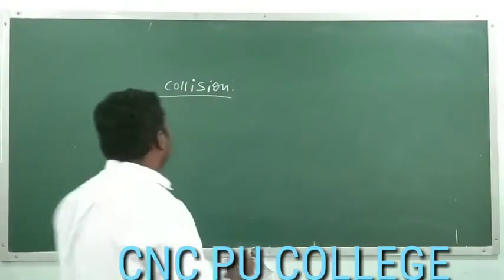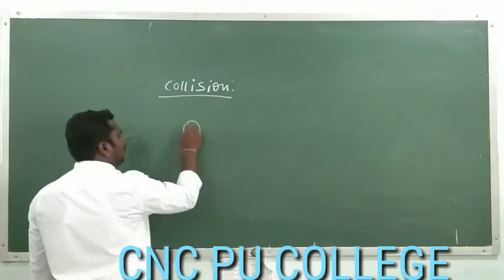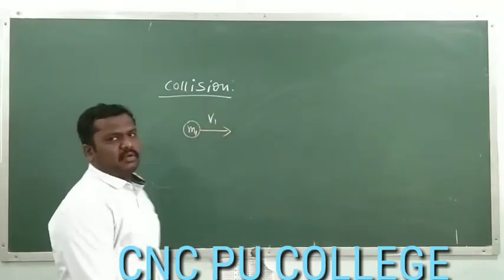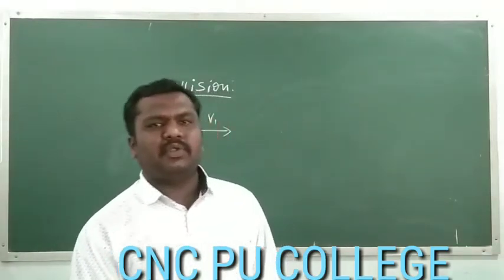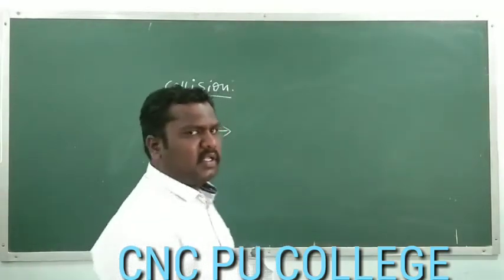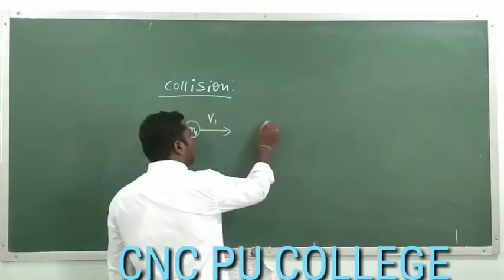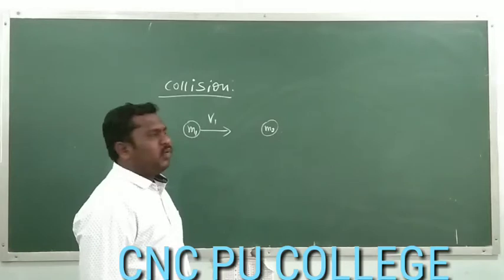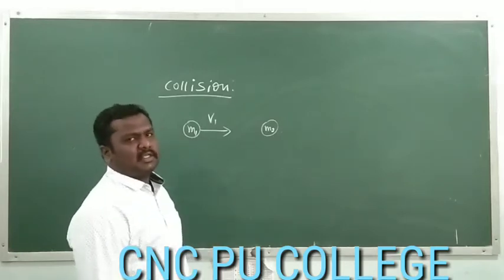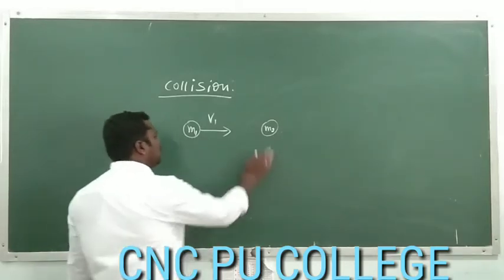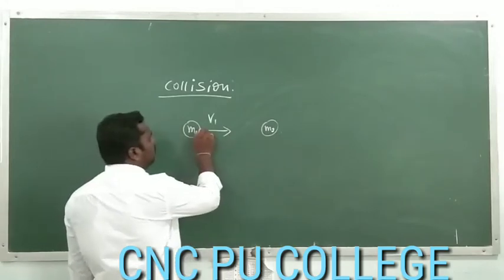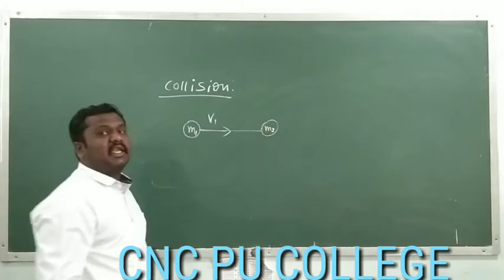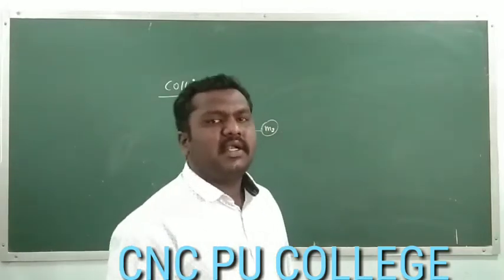Let us consider a body of mass m1 which is moving in some direction with velocity v1. Here we have another body m2, which may be in motion or at rest. Let us consider it is at rest. The body of mass m1, moving in a particular direction, will go and hit the second body.